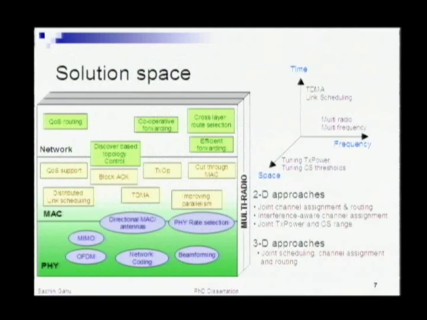If you look at the solution space, what people have done in this area, you can broadly classify them as layered solutions. There are solutions at every layer of the stack that people have proposed. For example, at the physical layer, the new innovations in MIMO as well as beamforming, which use spatial diversity and are part of the 802.11n standard, essentially try to solve the problem by throwing extra capacity or extra raw speeds and assuming that the rest of the protocols are still going to be as inefficient as possible. So the physical layer solutions essentially try to throw extra capacity at the problem.